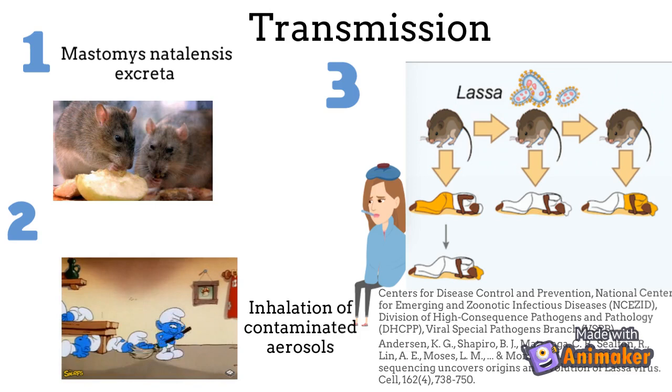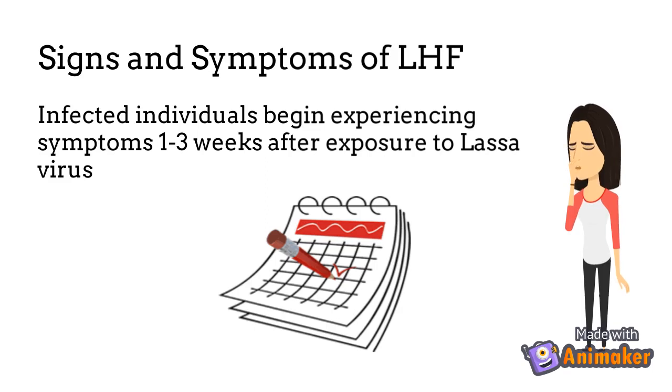Human-to-human transmission can occur from exposure to virus in the blood, tissue, secretions, or excretions of a Lassa virus-infected individual. Individuals infected with Lassa virus typically begin experiencing symptoms 1 to 3 weeks after exposure to the virus.